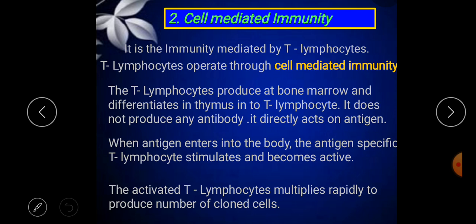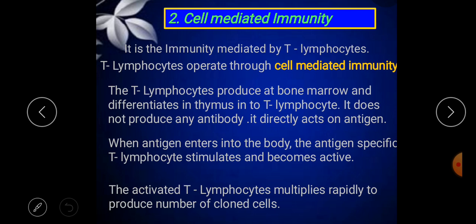The T lymphocytes are produced in the bone marrow, and they differentiate in the thymus into T lymphocytes. They do not produce any antibodies, as we already discussed, and they act directly on the antigen.